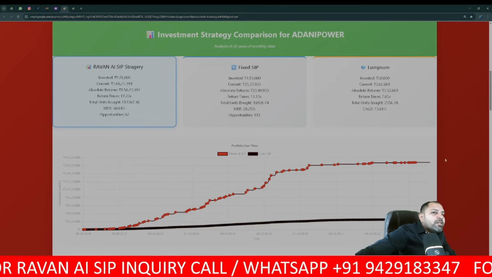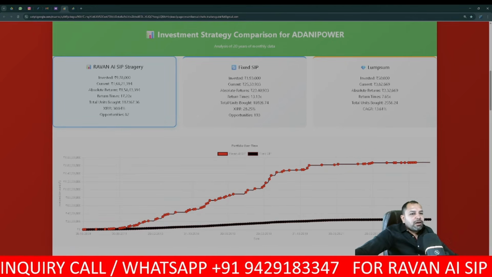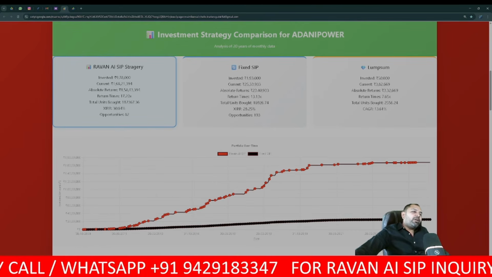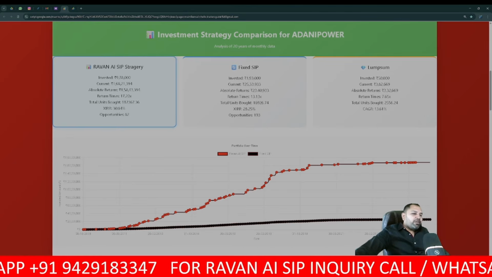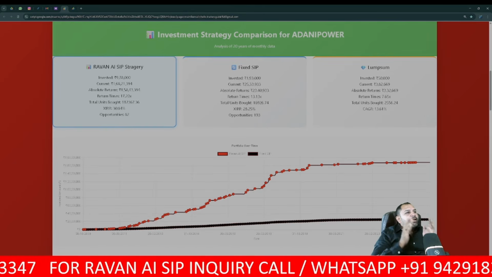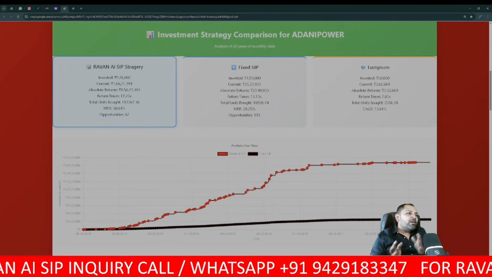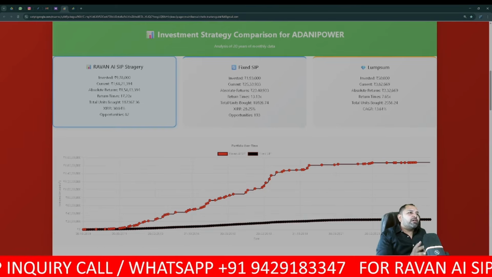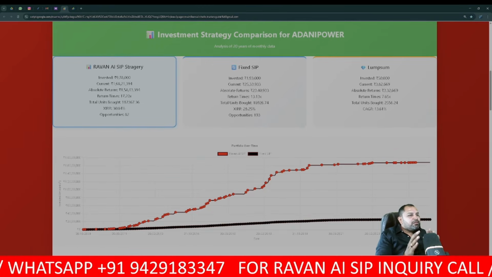So you can see we have invested 9 lakh 78,000 in Ravan SIP, and we have converted the same amount into 1 crore 68 lakh 21,000, guys. 9 lakh to 1.5 crore plus, 17x in 16 years. Who can make that, right?